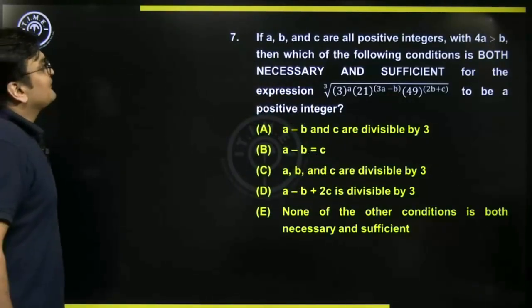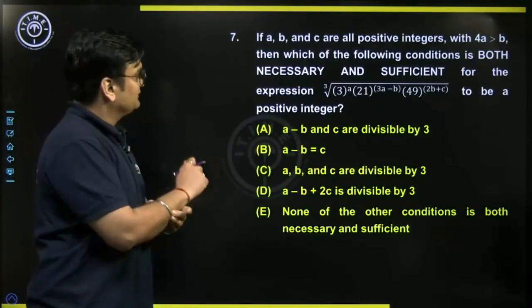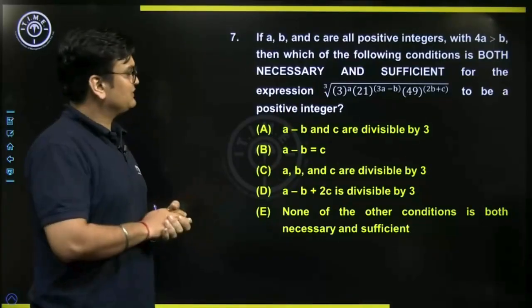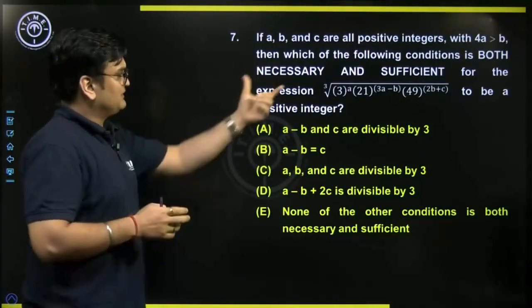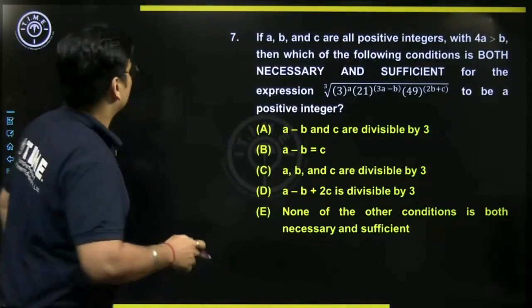Seventh one. If A, B and C are all positive integers with 4A greater than B, then which of the following conditions is both necessary and sufficient for this given expression to be a positive integer? Now let's try to focus on that expression once.